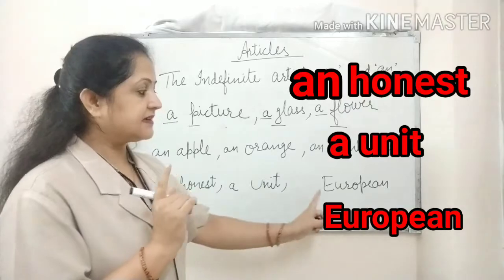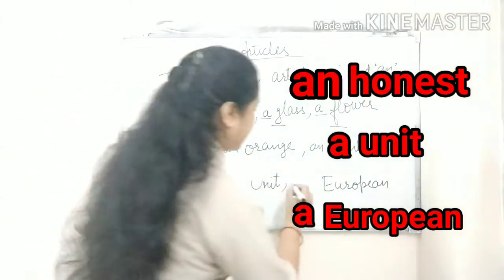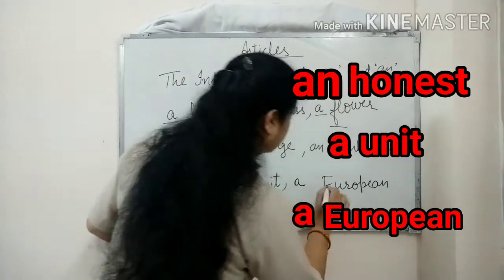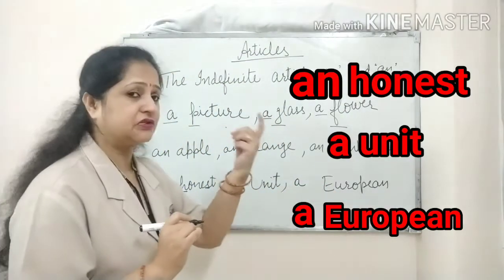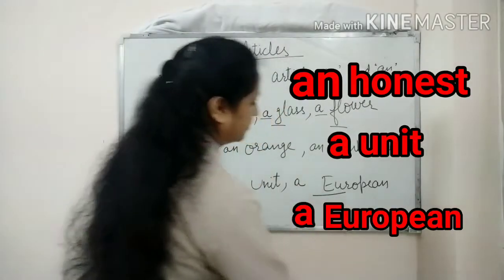So as it is giving us the sound of a consonant, we'll write here a European. Even though it is starting with two vowels, still we'll write here a European.